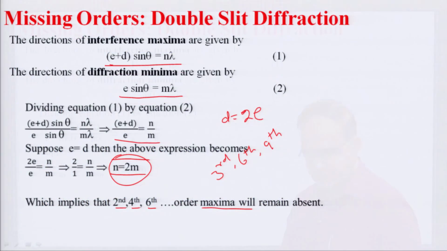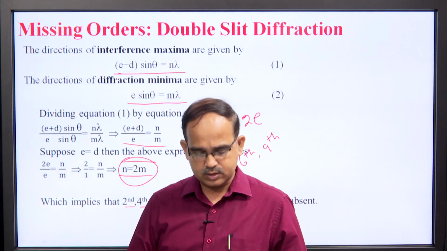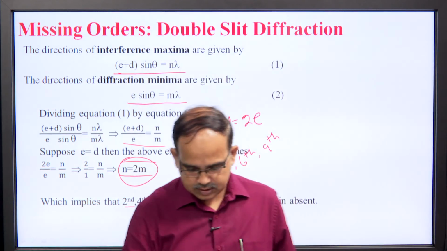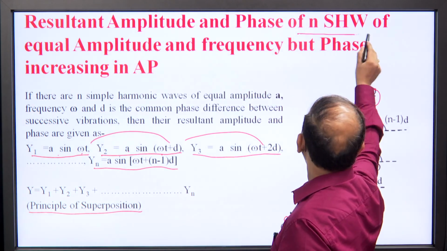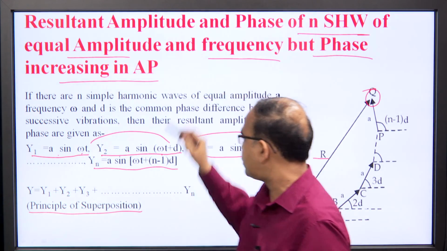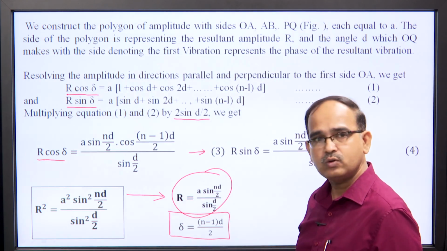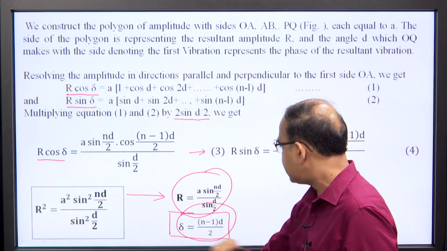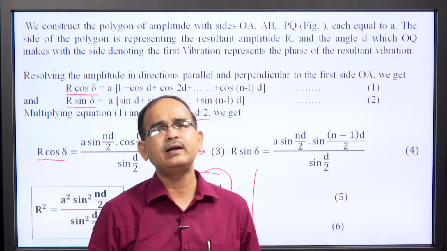So, up till now we have seen Fraunhofer diffraction at single slit, at double slit and missing orders. For recap, first we have calculated the resultant amplitude and phase of n simple harmonic waves of equal amplitude, equal frequency, but phase in arithmetical progression, and the resultant was capital R is equal to a sin(n d by 2) over sin(d by 2), and the resultant phase was delta is equal to (n minus 1) d by 2. These two results are very important because they are directly used in single slit and double slit.